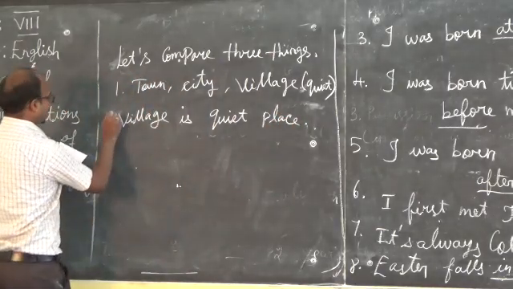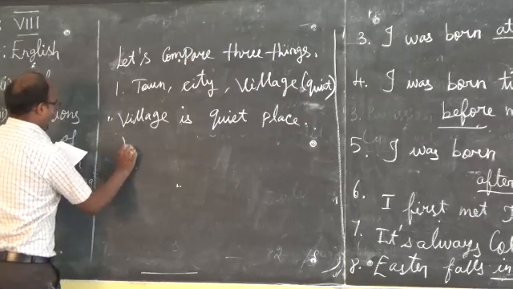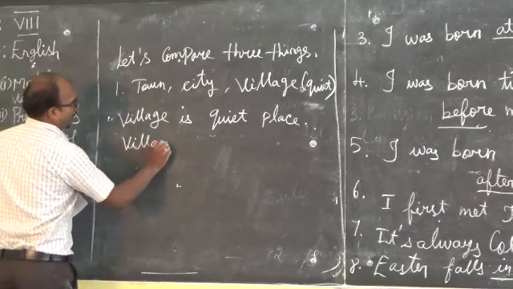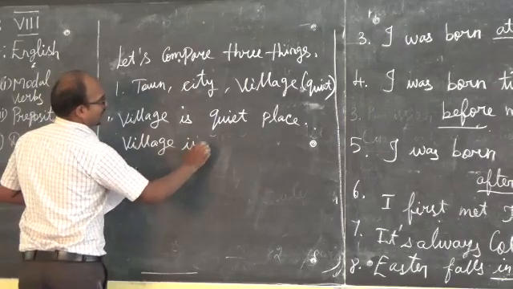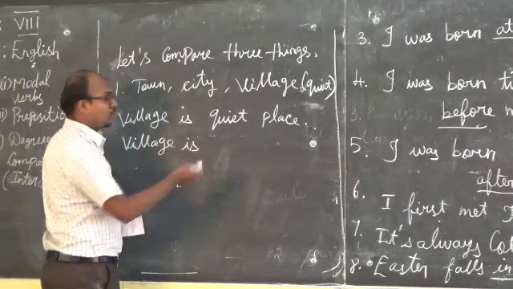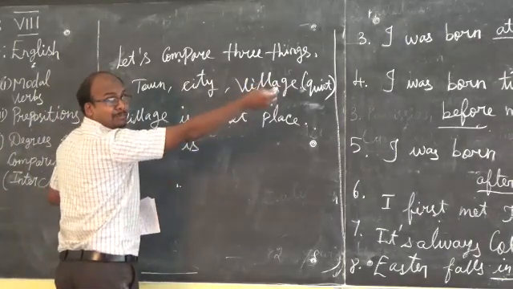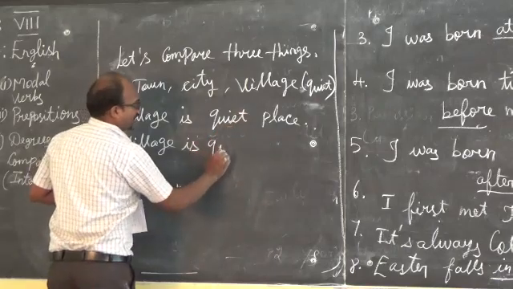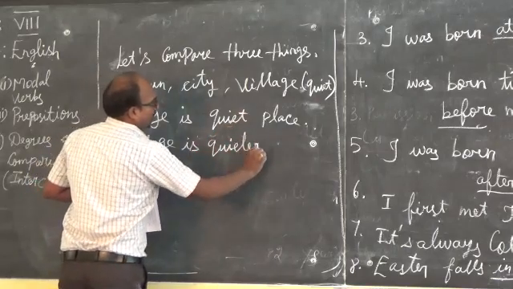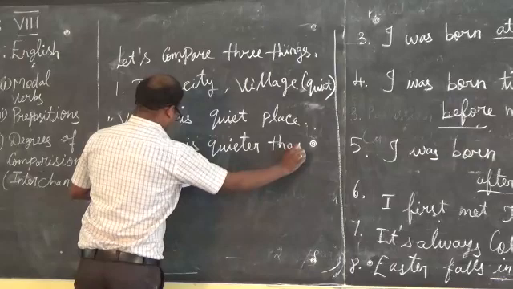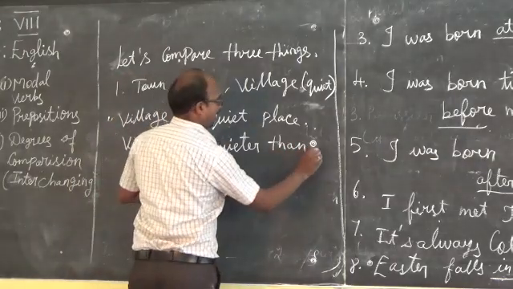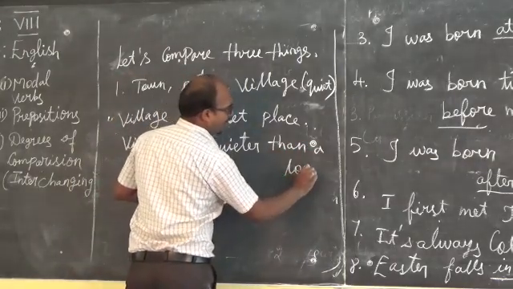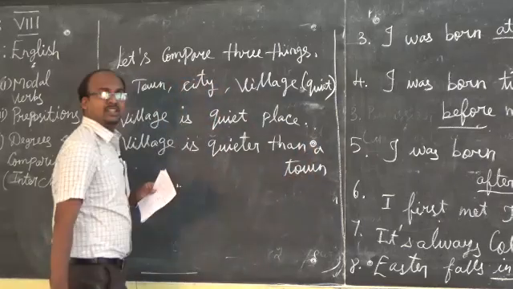Comparative: village is quiet; comparative means we add er, as we did before. Quieter. Village is quieter than a town.